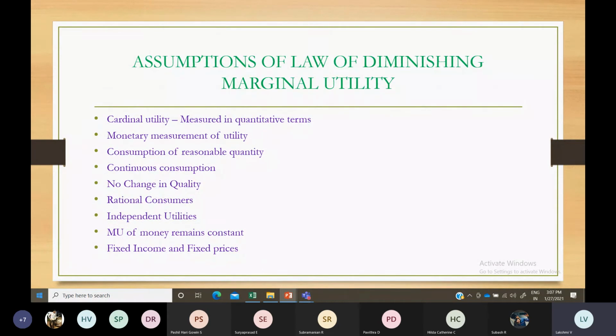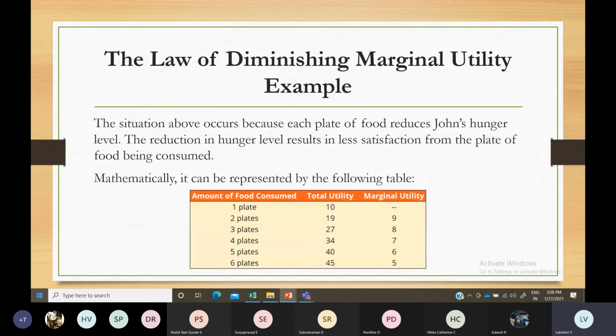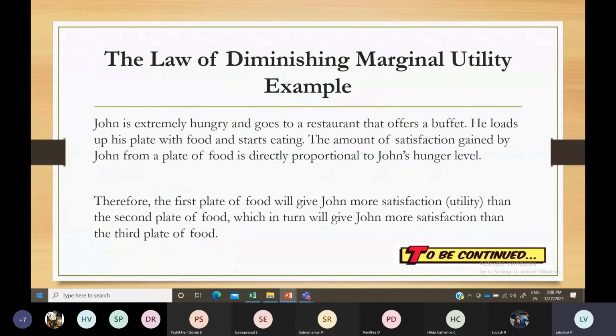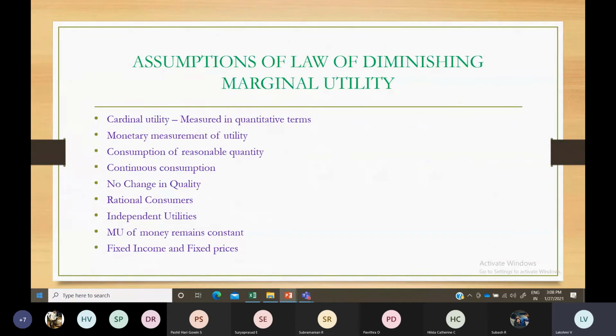So here income is not going to change, and the price is not going to change. Everything is going to remain constant under the law of diminishing marginal utility. If you come across this type of question, you have to give an introduction, meaning and then assumptions about that, and then explain the law of diminishing marginal utility with the help of a table and graph, and conclude. So you have to tell about the law and its assumptions first of all. Here everything is going to be kept constant.